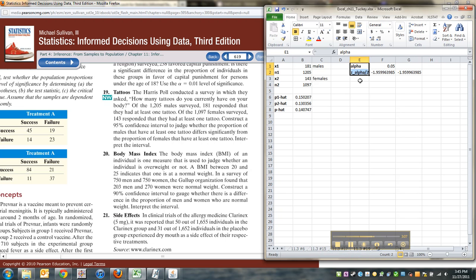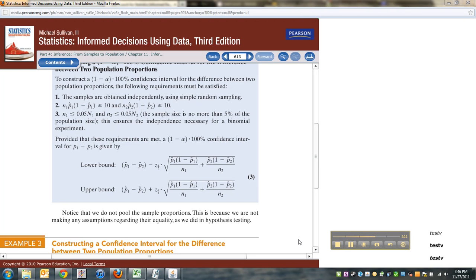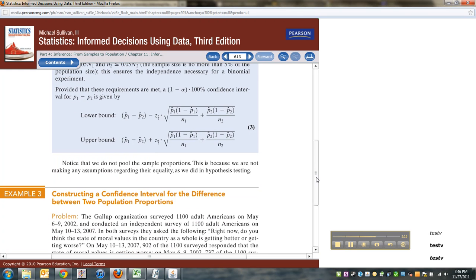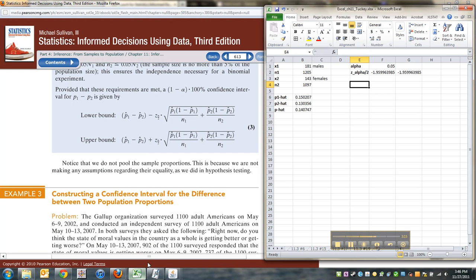Now, why did I do that? Well, let me go grab the formula. There it is. And you can see it's going to take us a little bit of work. I've got the z alpha over 2. I need p1 hat minus p2 hat, which is equal to 0.15 minus 0.13. And then I need the big square root. I'm just going to label it that because it's kind of involved.